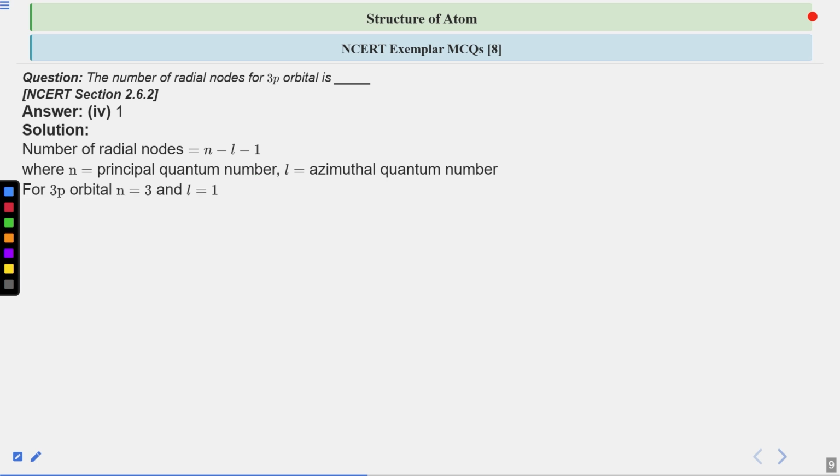In 3p orbital the value of the principal quantum number is 3. n equals 3, it is the shell. Now what about the l value? For p orbital it is 1. For s orbital it is 0, p it is 1, d it is 2, and so on. Now put these values in the formula. You will get the number of radial nodes as 1.